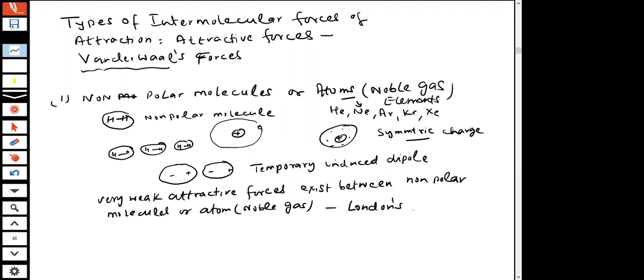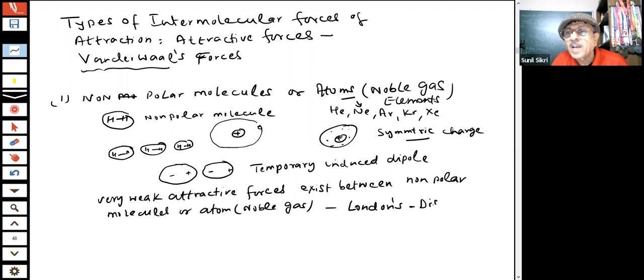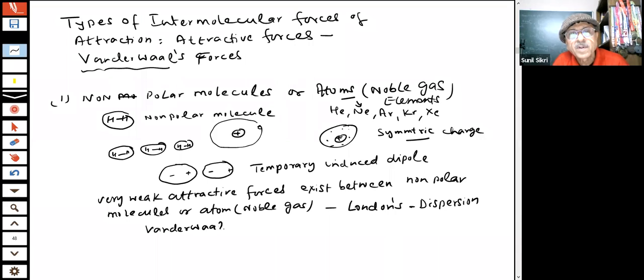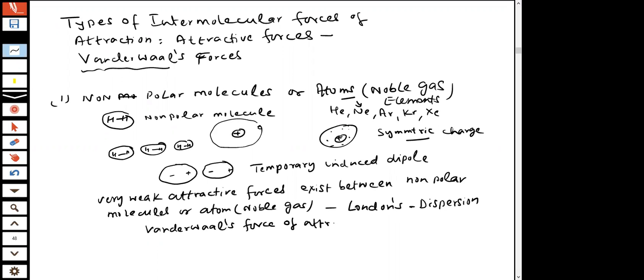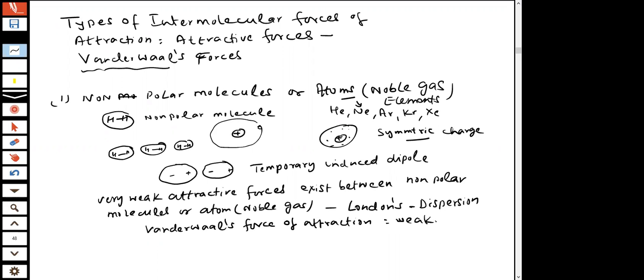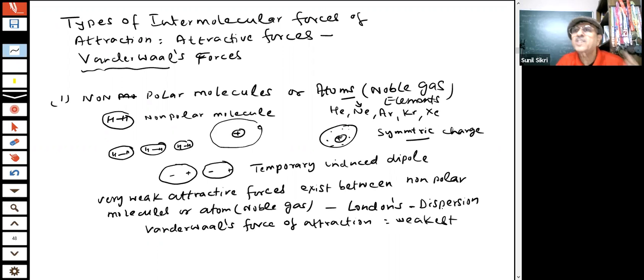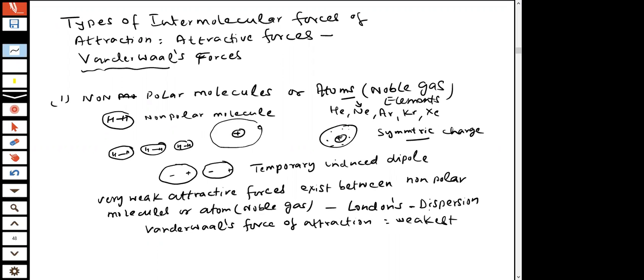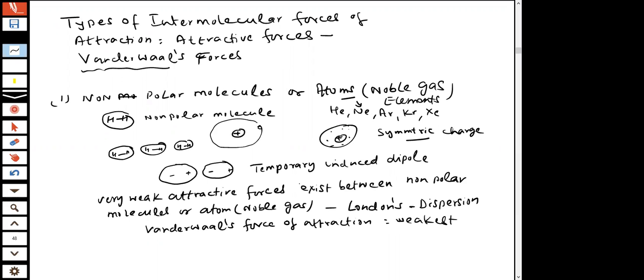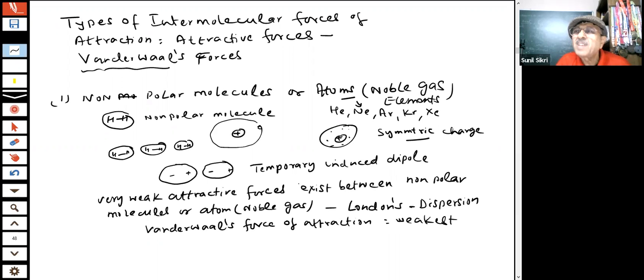London dispersion, London, they are the scientists who worked on this. This is called London dispersion van der Waals force of attraction. This is actually the weakest force which exists, but the force does exist between them. So there is a force of attraction, but it is very, very weak. These forces are called London dispersion forces.